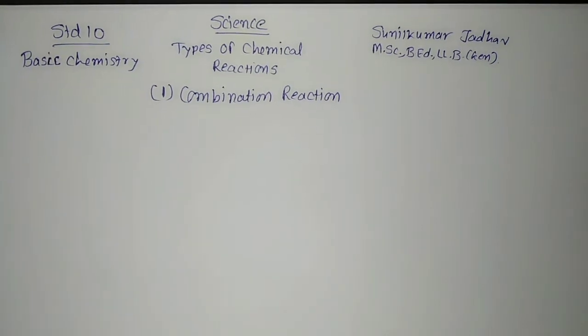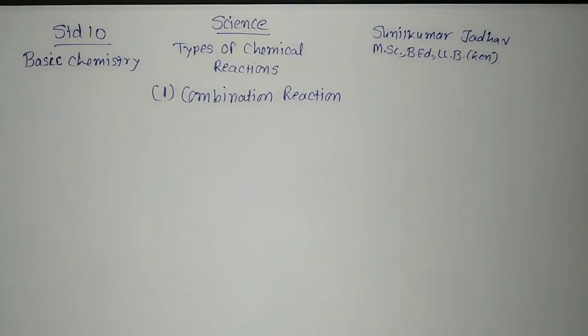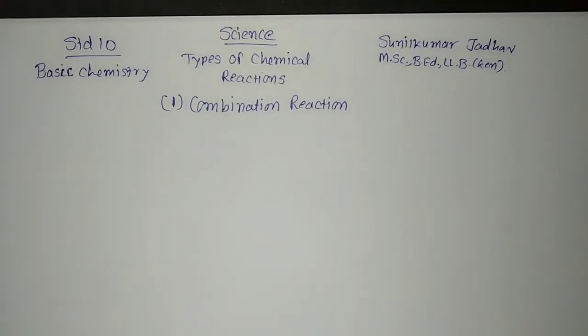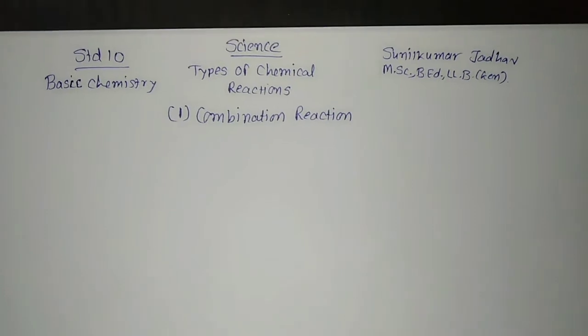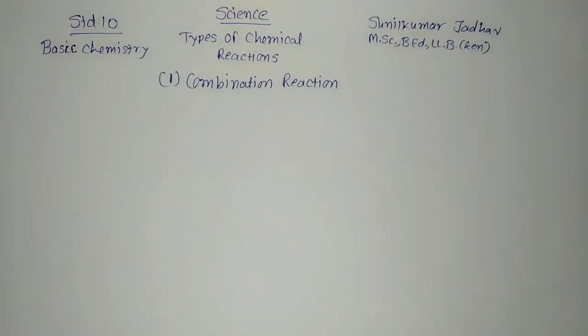Standard 10 Basic Chemistry, in which we are going to learn chapter number 1 from science, in which we are going to see the type of chemical reaction. First reaction that we are going to learn is combination reaction. So let us begin with combination reaction.